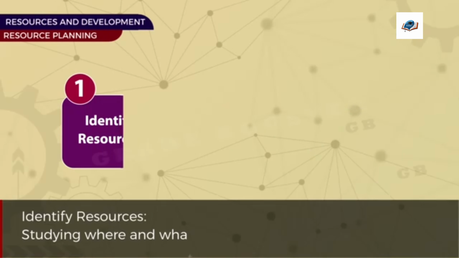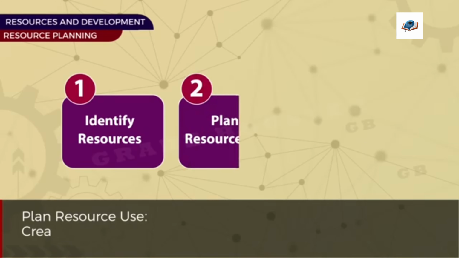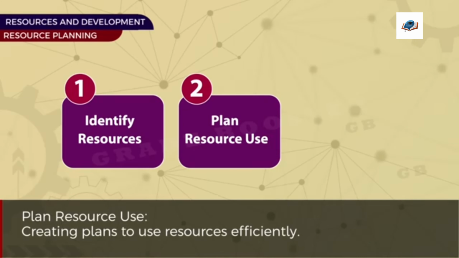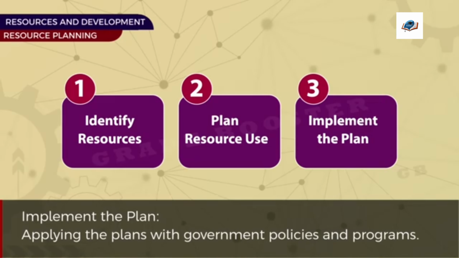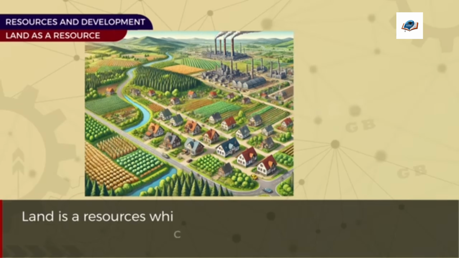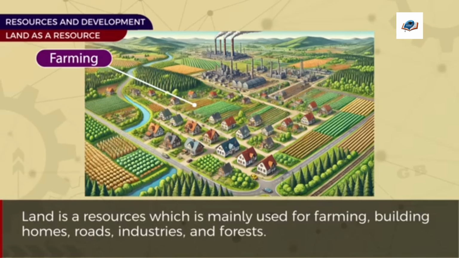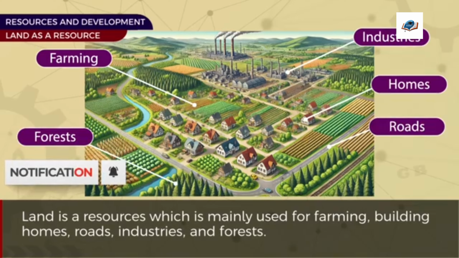1. Identify resources. That is, studying where and what resources are available. 2. Plan resource use. That means creating plans to use resources efficiently. And the third one, implement the plan. That means applying the plans with government policies and programs. Next, land as a resource. Land is a resource which is mainly used for farming, building homes, roads, industries, and forests.